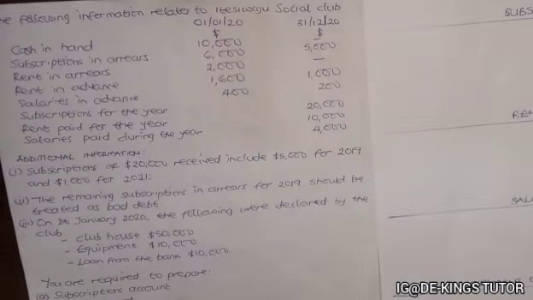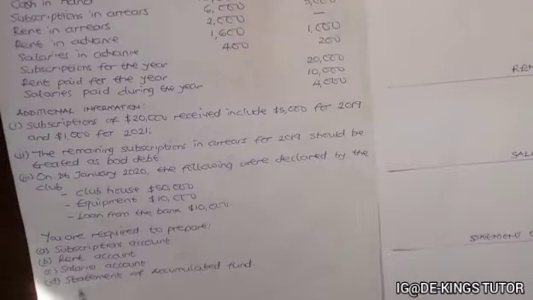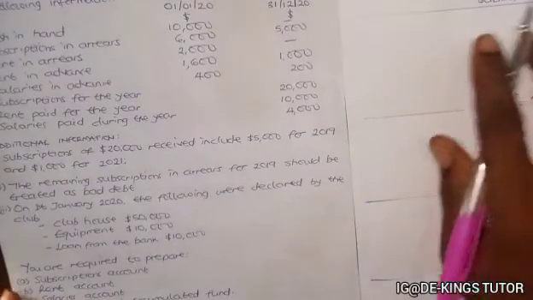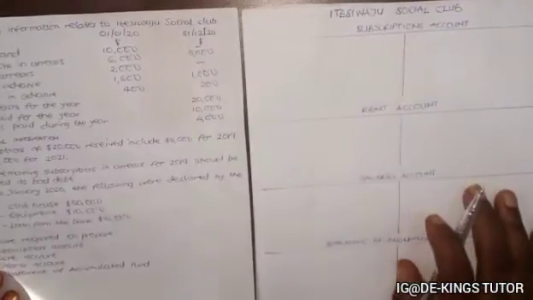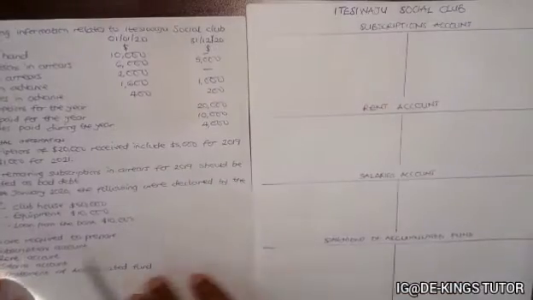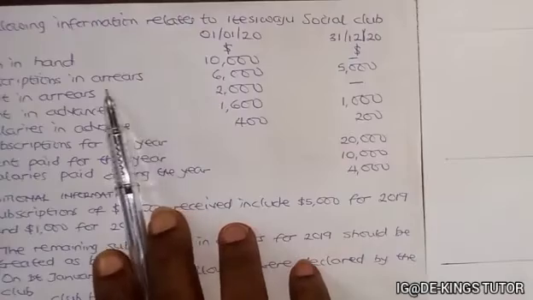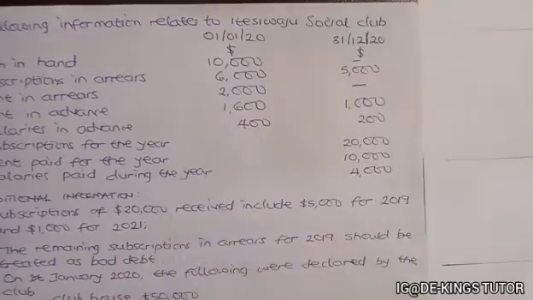You are required to prepare subscription account, rent account, salaries account, and the statement of accumulated fund. Okay, so that is what we want to prepare now. If we have this Siwaju Social Club, we are asked to prepare the subscription account first. So we'll start with subscription in arrears, which is 6,000 for first, while for 31st it is 5,000.